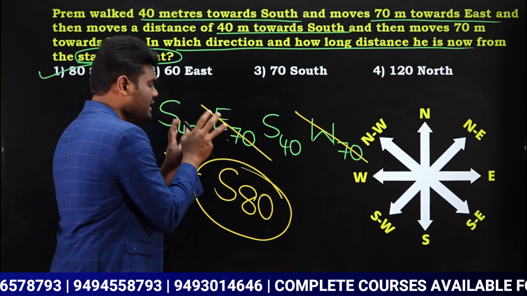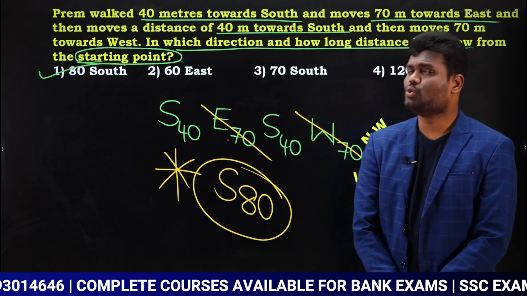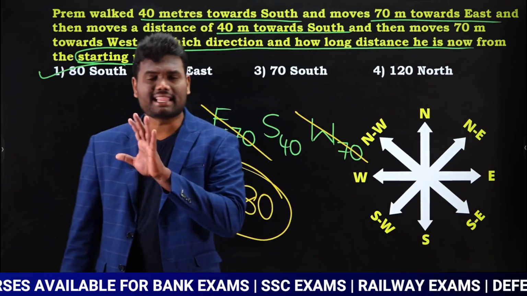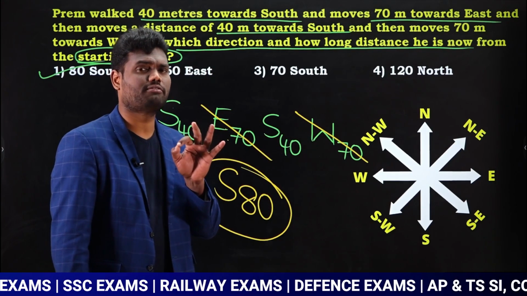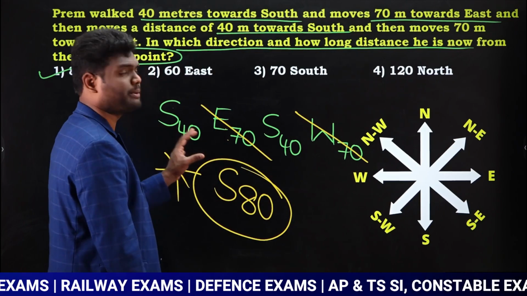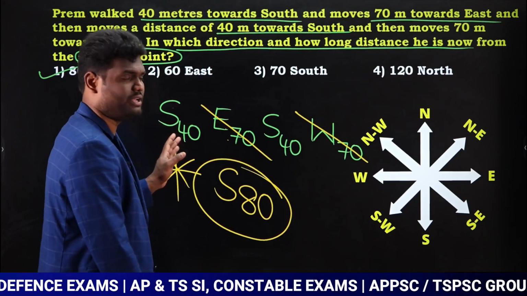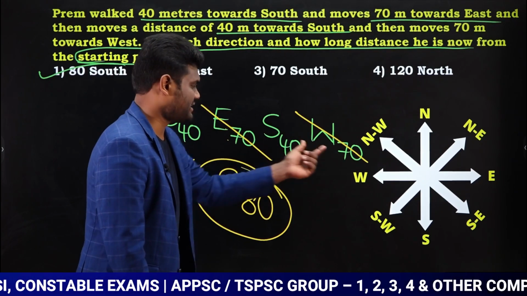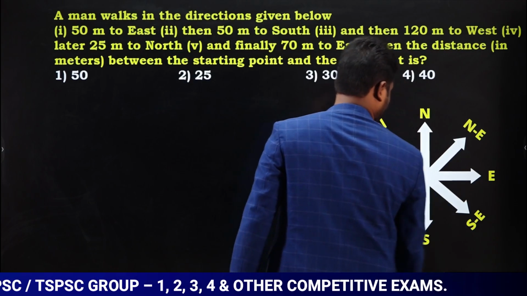Just know the application of this shortcut. Once if you know this application, you need not represent any diagram and waste your time. No, nothing is required. It's a matter of representing the single point whatever we have discussed. Once if you know that point, obviously everything was given in the question itself. What you have to do is same, you can add it, opposite you can subtract it. That's it, nothing more than that. Okay, let's look at the next question.